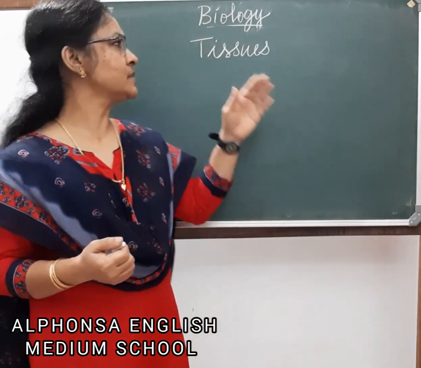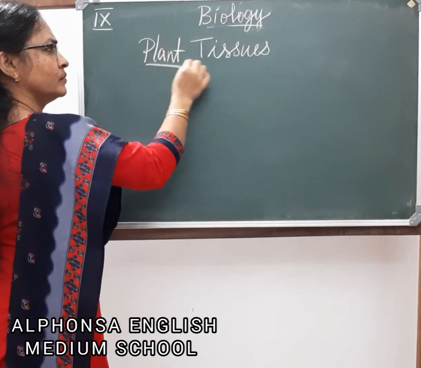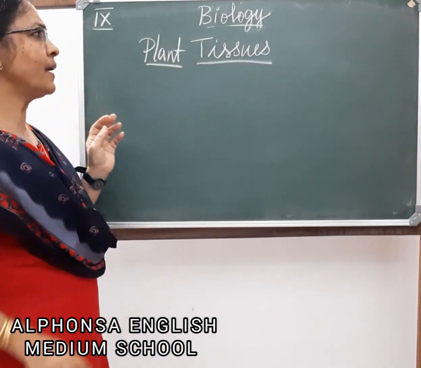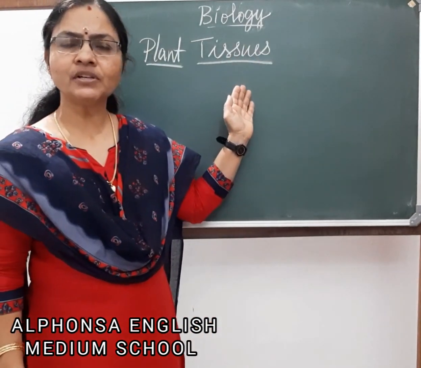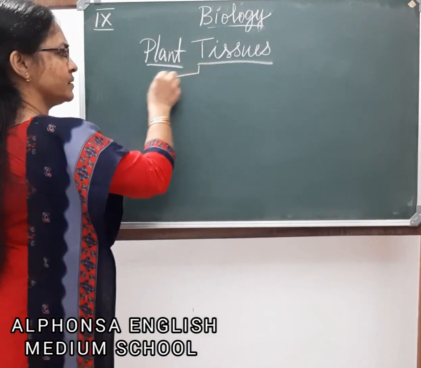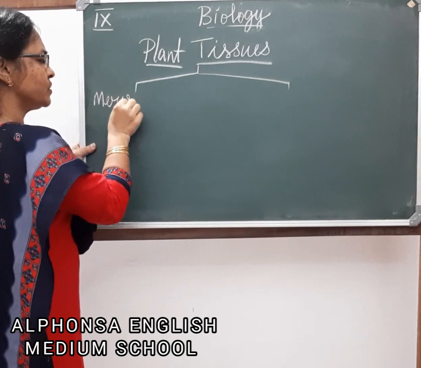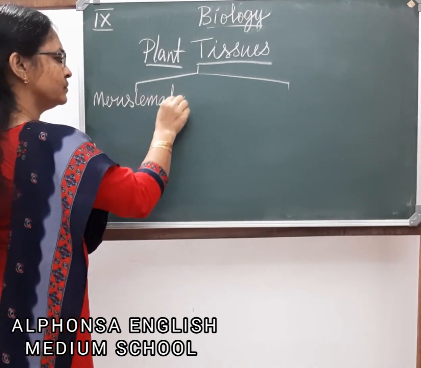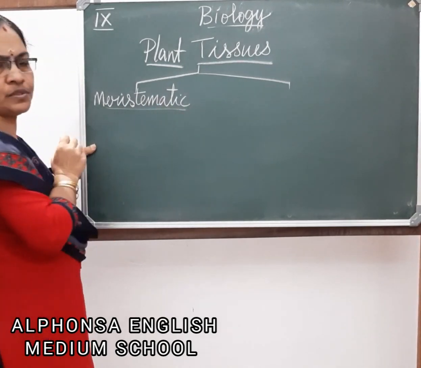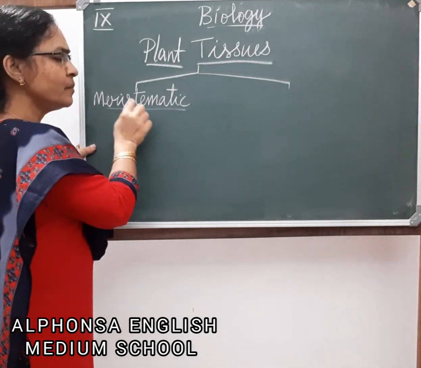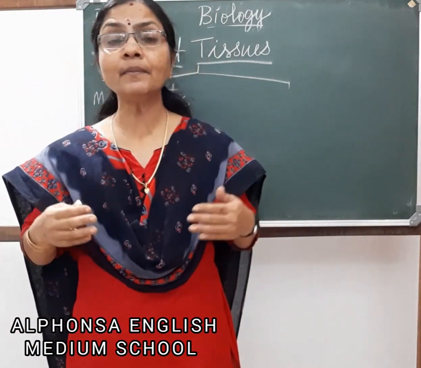So first we will start with plant tissues. I've told you the first half of the chapter deals with plant tissues. Plant tissues can be generally divided into two types. The first one is meristematic tissues. These meristematic tissues are tissues which have the ability, or which are capable, of dividing.